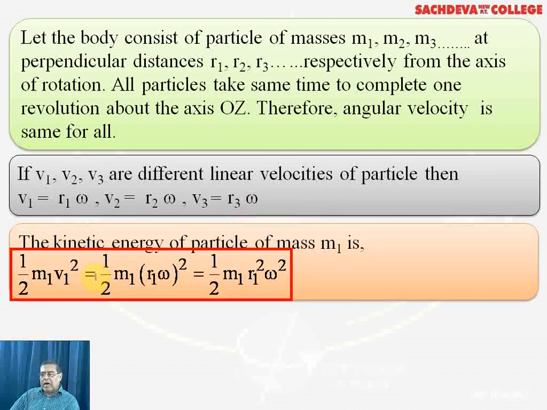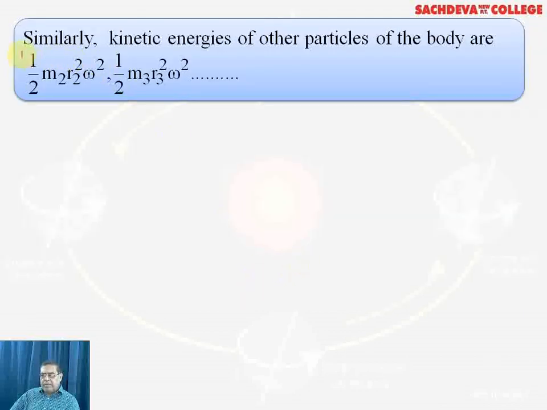So we have written half m1 v1 square, and that will be equal to half m1, and for v1 we will replace r1 omega. The net expression will become half m1 r1 square omega square. Similarly, the kinetic energy of the other particles of the body will be half m2 r2 square omega square, half m3 r3 square omega square.